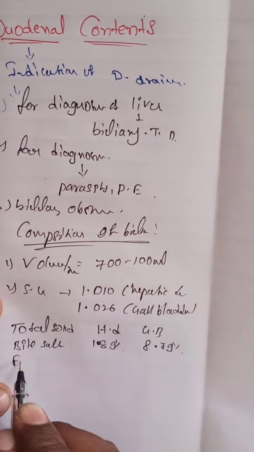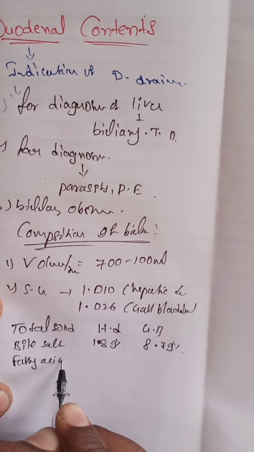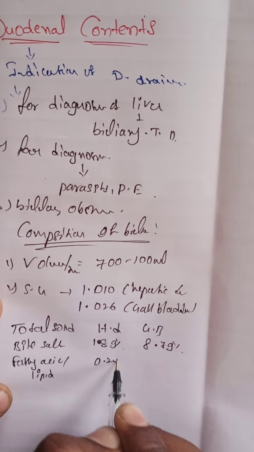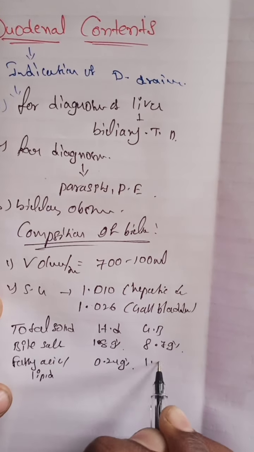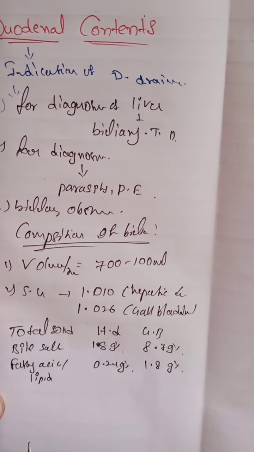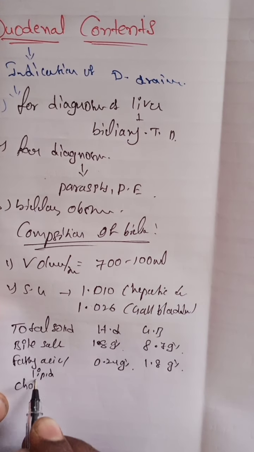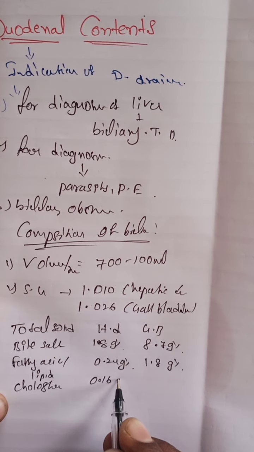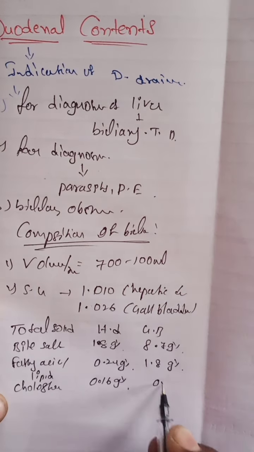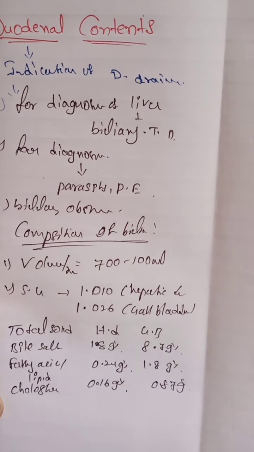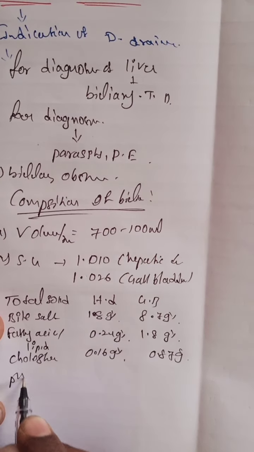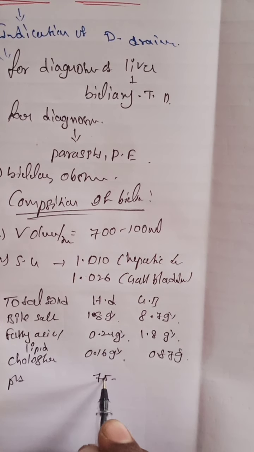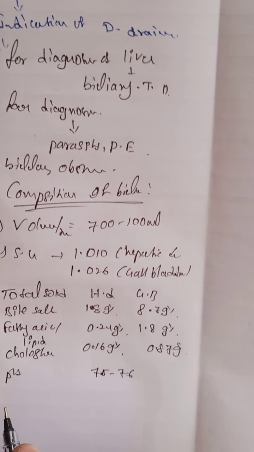And fatty acids and lipids are present in the hepatic duct at 0.24 gram percent, and here 1.8 gram percent. And cholesterol is 0.16 gram percent in the hepatic duct and 0.87 gram percent here. And the next one, pH. Here 7.5 to 7.6 pH is present in the hepatic duct.